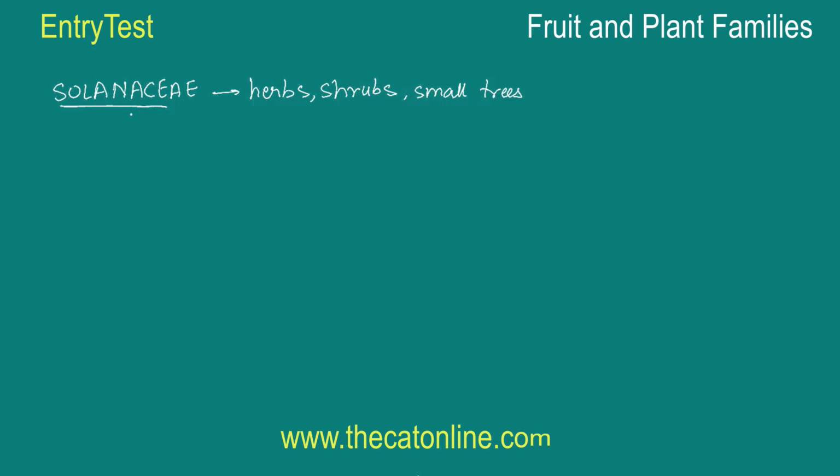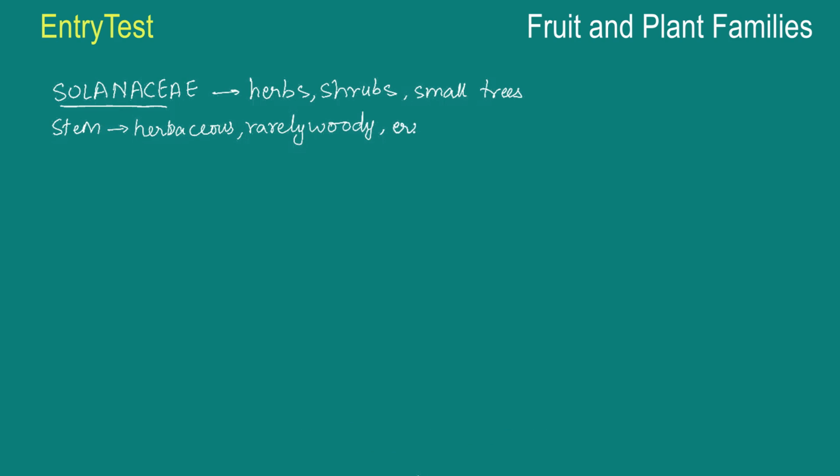The stem is herbaceous. Very rarely it is woody, and it is aerial, that means in the air, and it's erect, cylindrical, branched, and solid. It's not hollow like bamboo, it's completely solid. Coming to the root and the leaves.